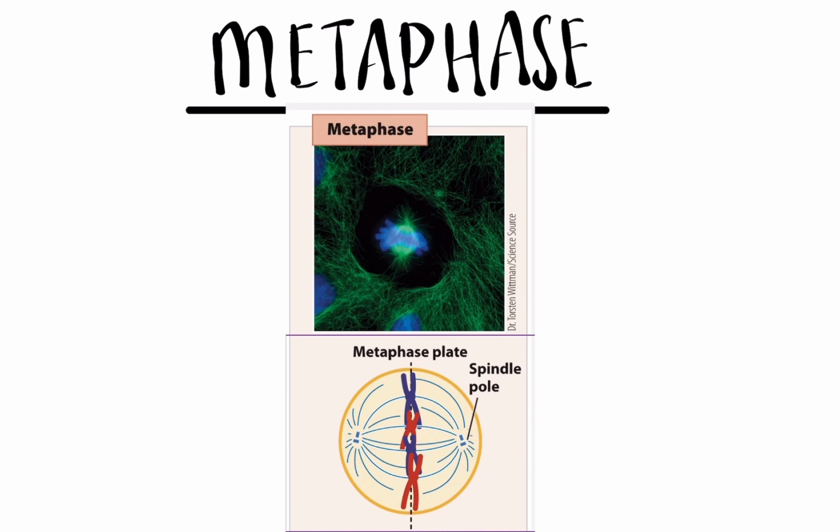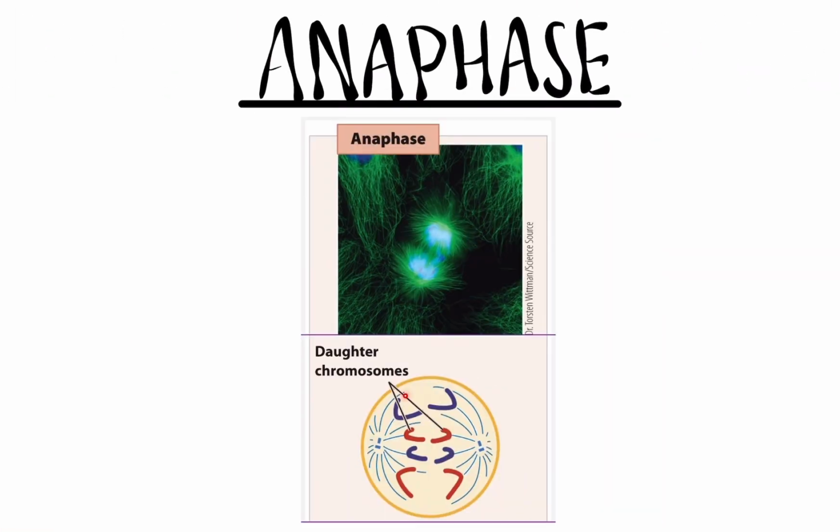So in metaphase, we have how many chromosomes? 4. 1, 2, 3, and 4. Now, in anaphase, how many do we have? 8 in this case. 1, 2, 3, 4, 5, 6, 7, 8. While yes, these are sister chromatids, they are chromosomes because each of them is an individual piece of DNA. So we have 8 individual pieces of DNA. This is why sister chromatids can also be called chromosomes, only during anaphase.